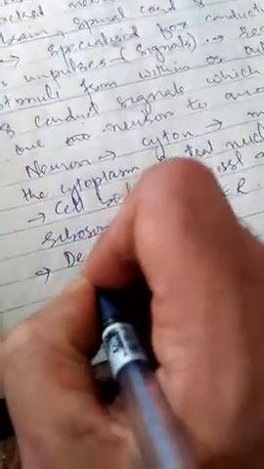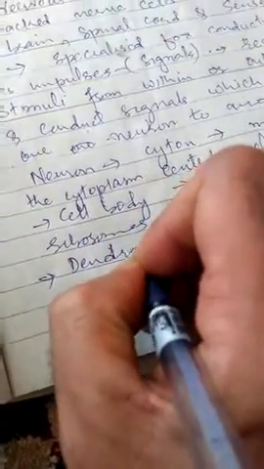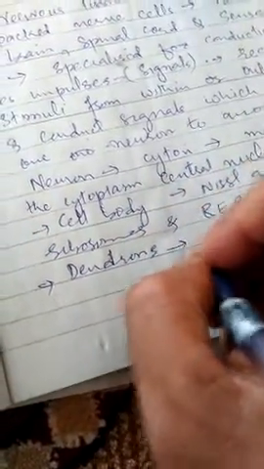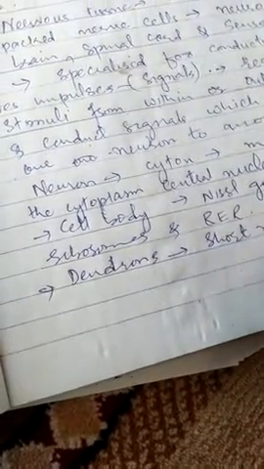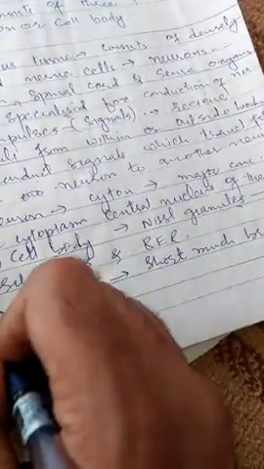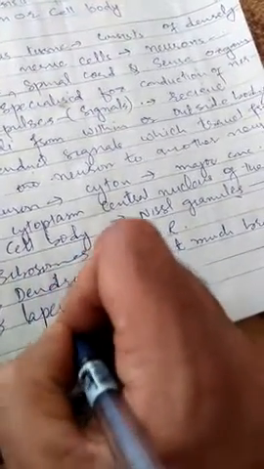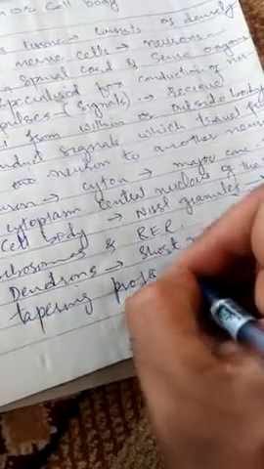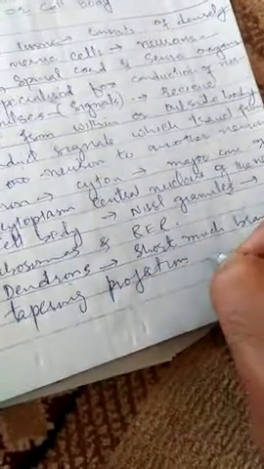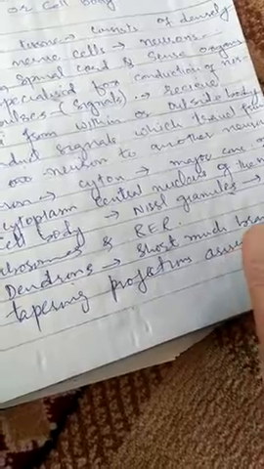Second part is dendrons. They are short, much branched and tapering projections arising from the cell body.